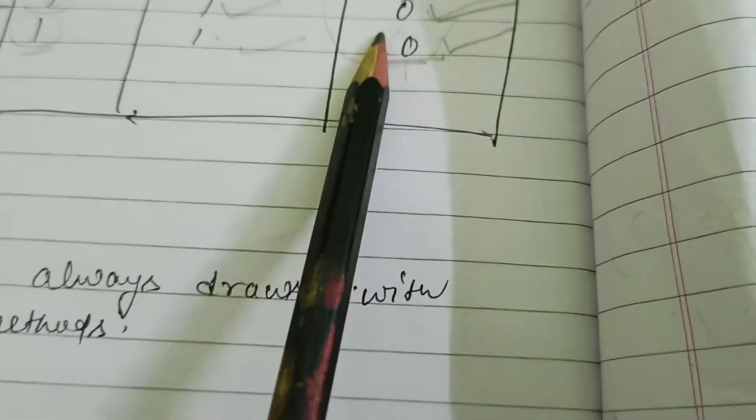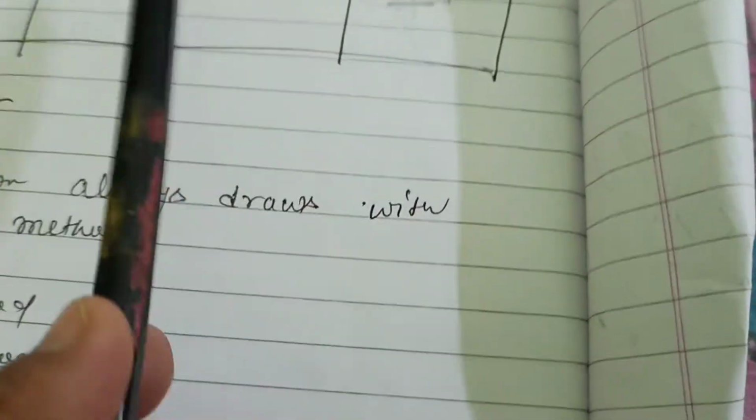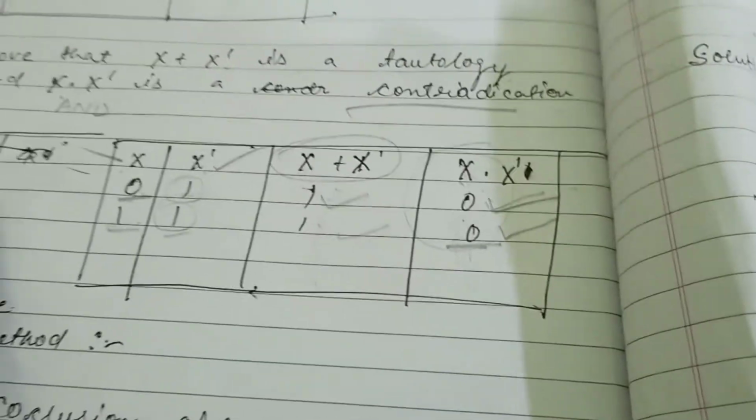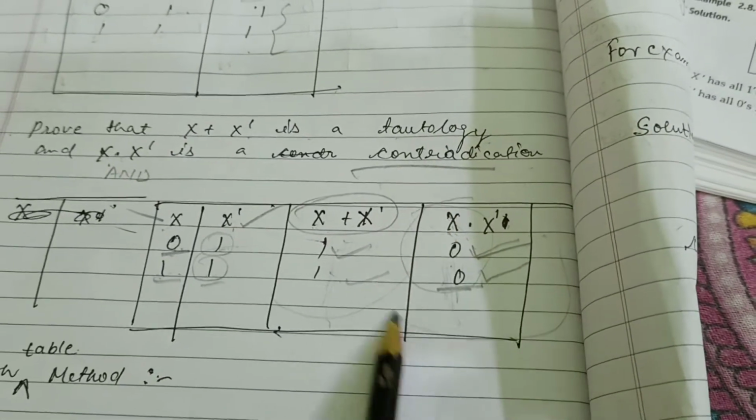Where there is 0 in every row, here we can say it has all zeros. Here you can see in the truth set it is all 0, and here all are ones. This is called the tautology concept, and this is called the contradiction concept.